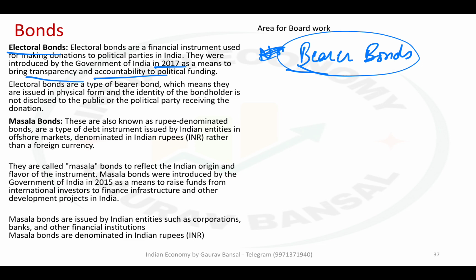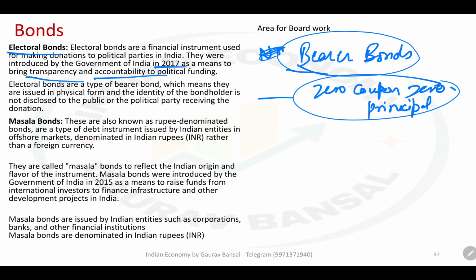So after that, entire record is kept. How much bonds a political party has sold, how much money it has received. And by the way, these bonds are also zero coupon and zero principal. Remember this. So electoral bonds have two features.